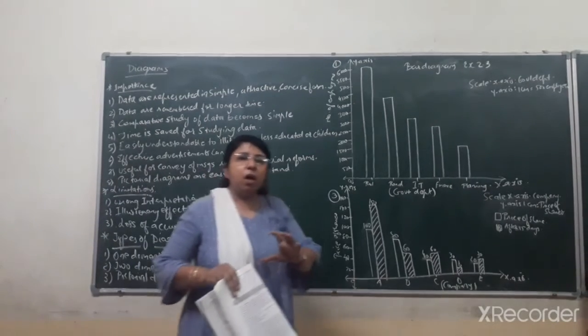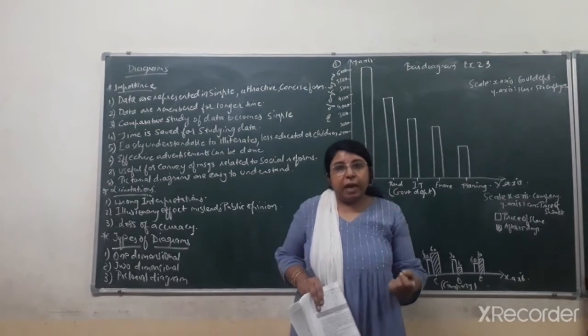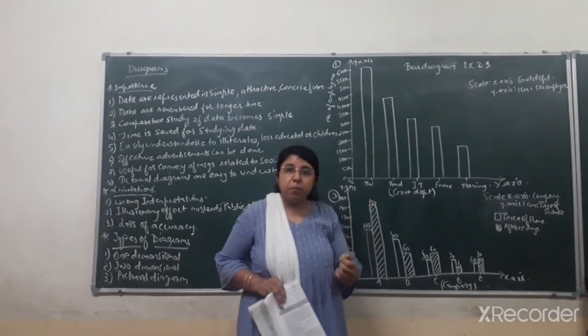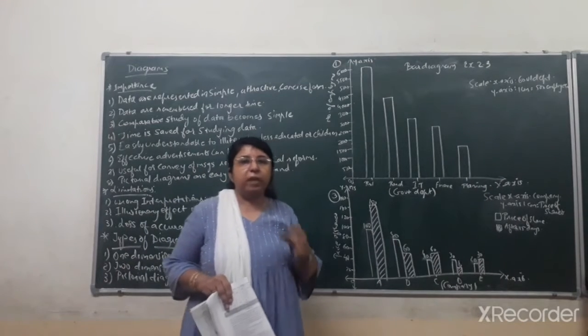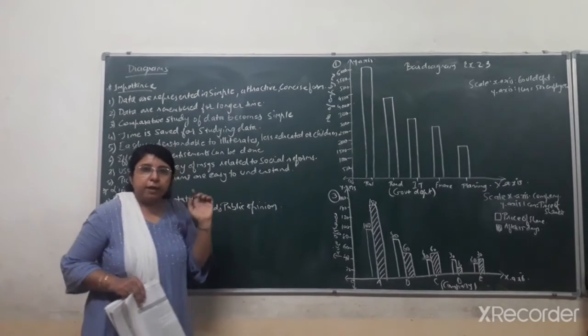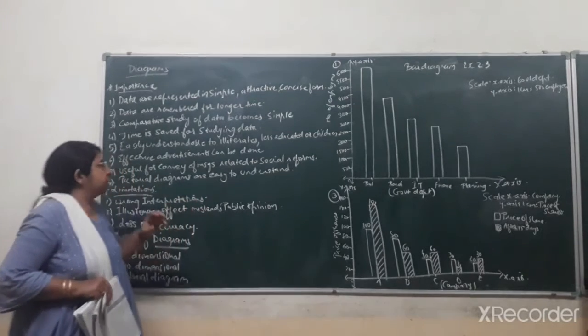It means whatever long or raw data we have collected, in order to analyze it, has been arranged in a simple, attractive manner and in a small, concise form. That data has been arranged with the help of diagrams, so the analysis can easily be done with the help of diagrammatic representation.